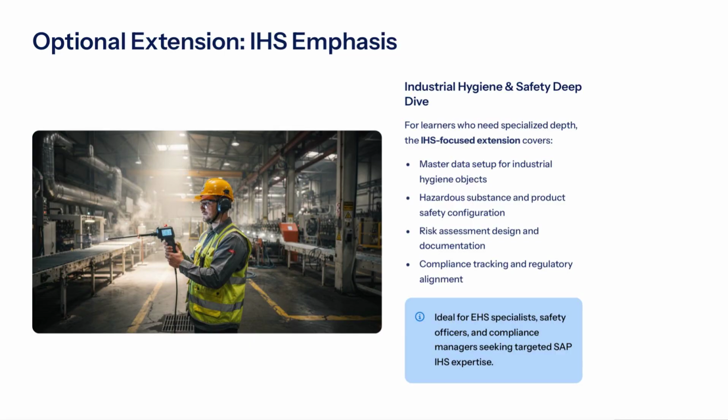The IHS Emphasis Industrial Hygiene and Safety Deep Dive is an optional extension that provides learners with a deeper understanding of industrial hygiene and safety. This extension focuses specifically on the key areas of industrial hygiene and safety, including master data setup for industrial hygiene objects, hazardous substance and product safety configuration, risk assessment design and documentation, compliance tracking, and regulatory alignment.